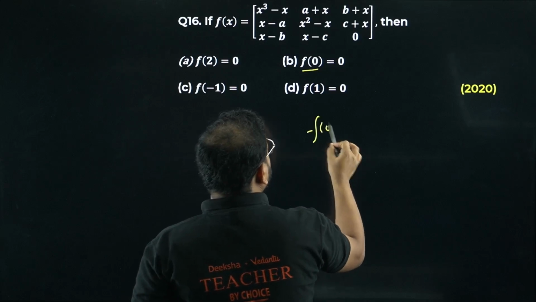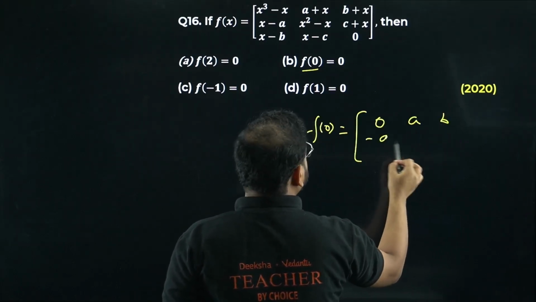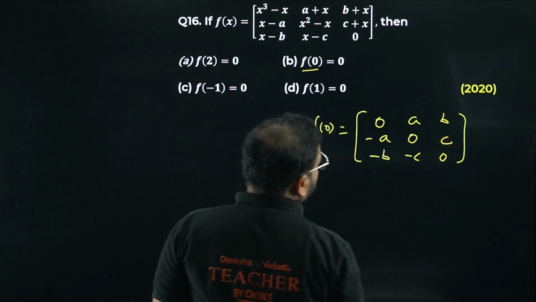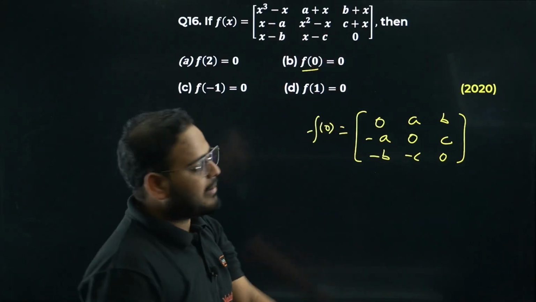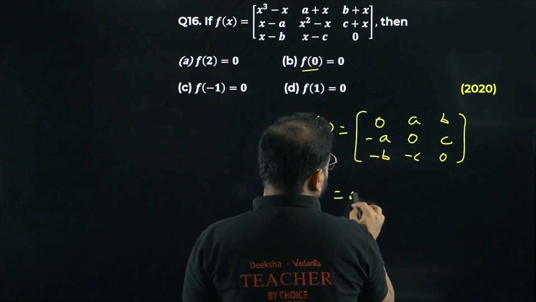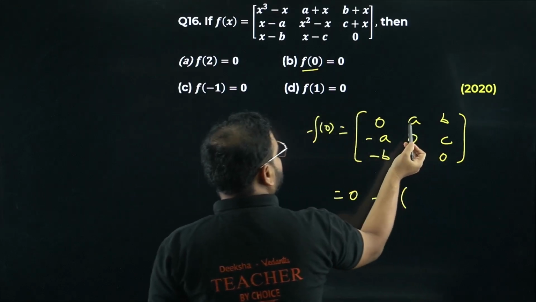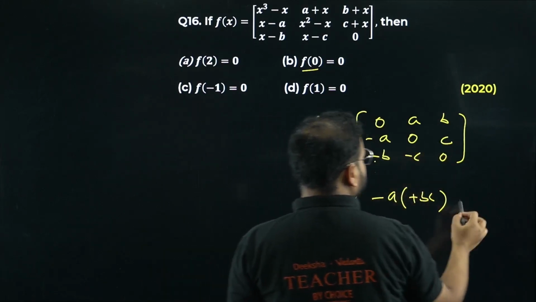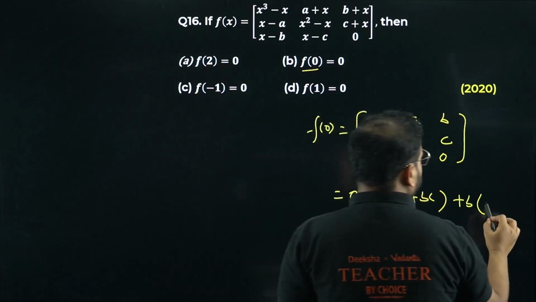So let's find from 0. We get here f(0) as, please check, 0, a, b; minus a, 0, c; and minus b, minus c and 0. I'm putting x value as 0 everywhere where I can find x. So when I find the determinant, across 0 we'll have everything as 0. So now I write minus a. For this I'll have 0. Please check. This will be 0 and this will be plus bc. Across b I'll write plus sign b. I'll have plus ac, and the rest all is 0, sir.